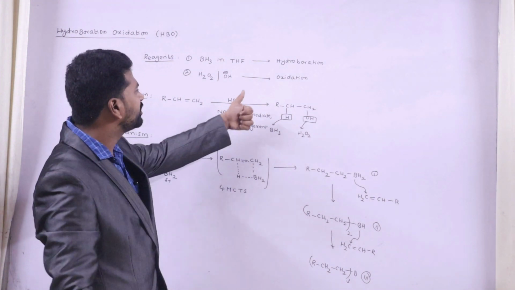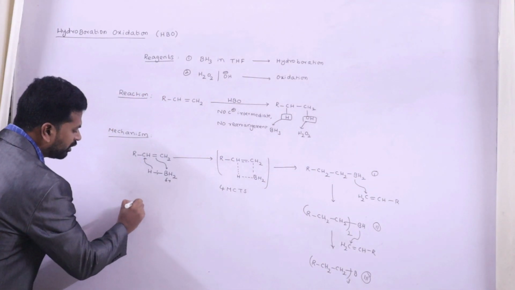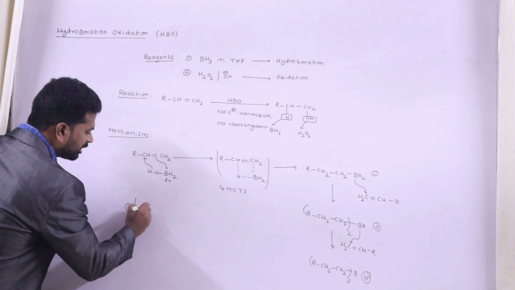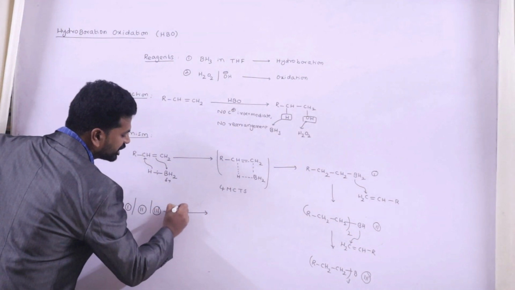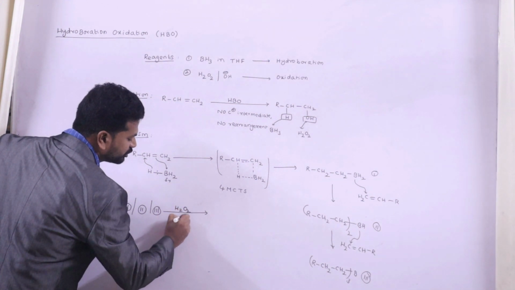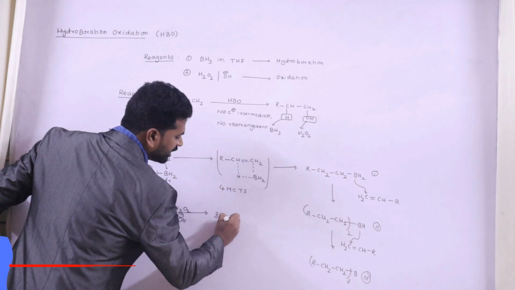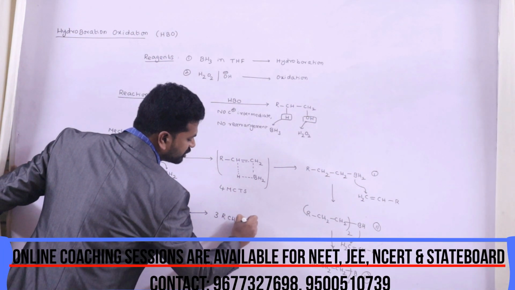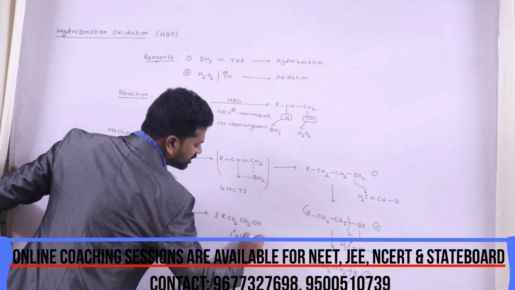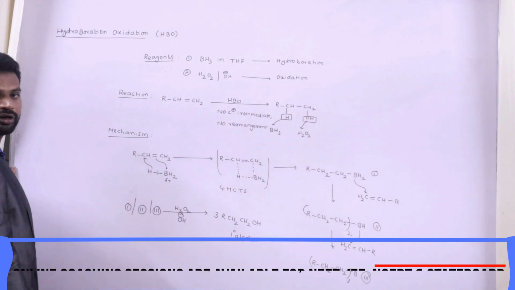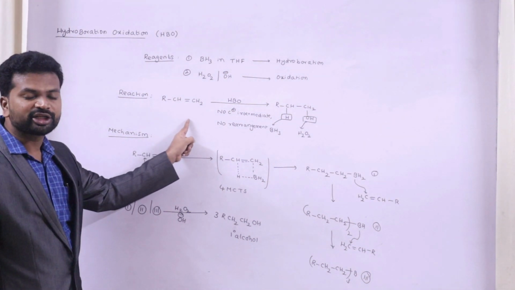Then the second step will be oxidation. Whether we take monoalkyl borane or dialkyl borane or trialkyl borane, upon oxidation in the presence of H2O2 in basic medium we are going to get primary alcohol, RCH2CH2OH. So this is the mechanism for hydroboration oxidation. The key point here is that this is an indirect addition of water.